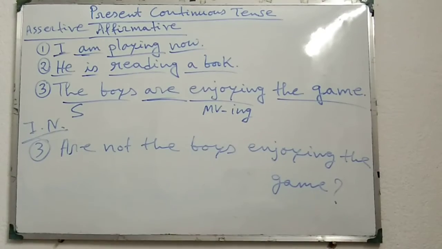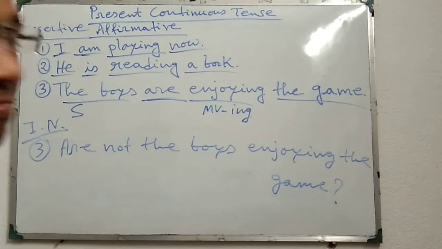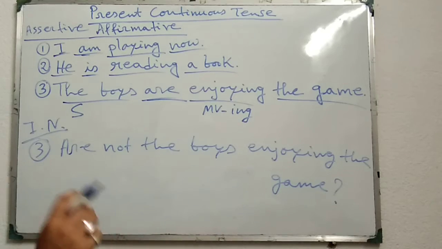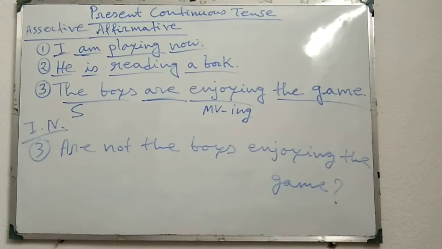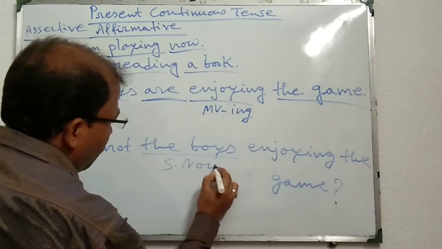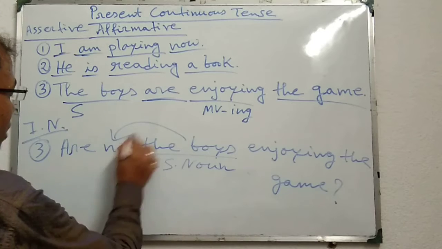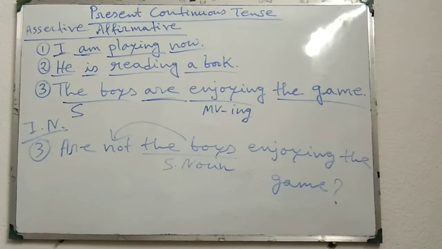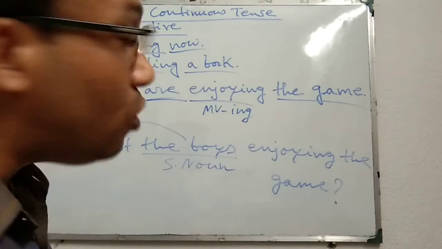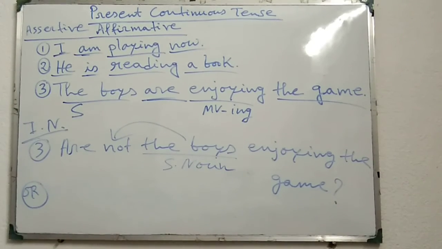Are not the boys enjoying the game? Now note here, it is interrogative negative, and interrogative negative means we have to note the subject if we use full form. Here the boys, it is subject noun. That's why not is placed just after the subject if we use full form. But if we use contracted form or shortened form, then we can write in this way.